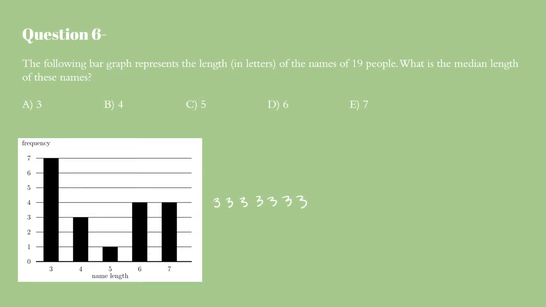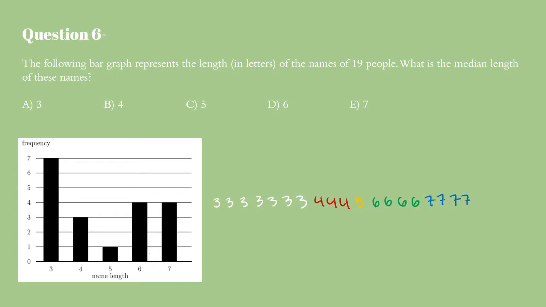Names of length 4 happen a frequency of 3 times. So 4, 4, 4. Let's write these in a different color. Names of length 5 happen a frequency of 1 time. Names of length 6 happen a frequency of 4 times. 1, 2, 3, 4. Names of length 7 happen a frequency of also 4 times. So 7, 7, 7, 7.